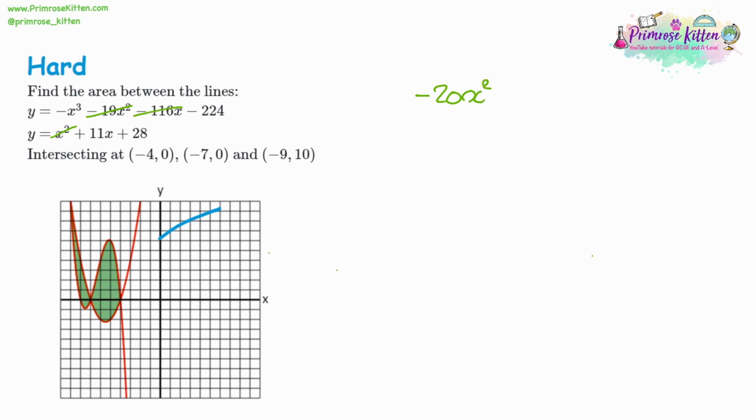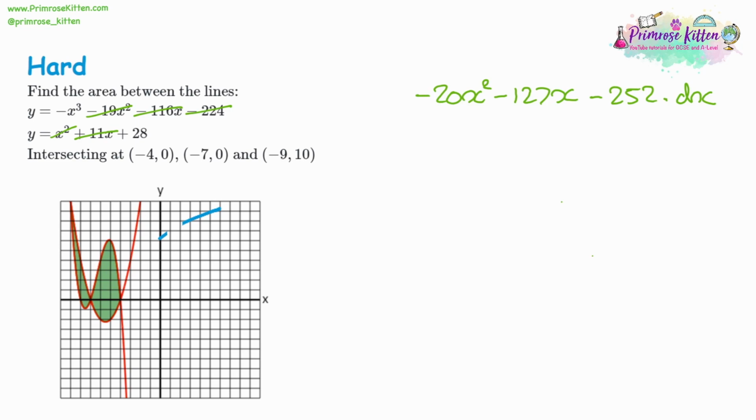Then we've got -116. And we are going to take away 11. That'll give us -127x. Then we've got -224. And we're taking away 28, which will give us a negative 252. Now, you'll notice all these are negative.